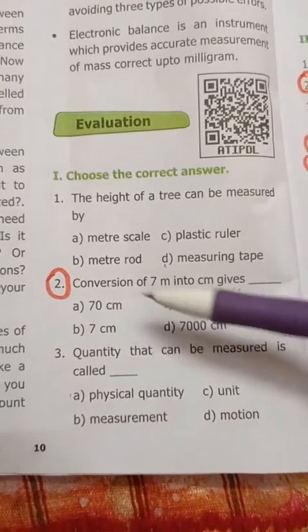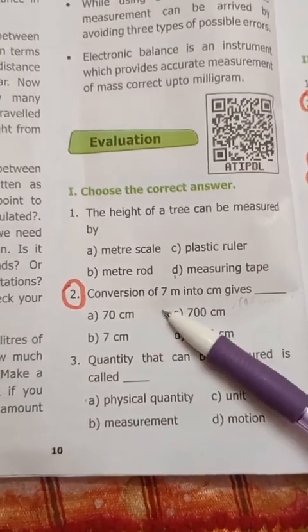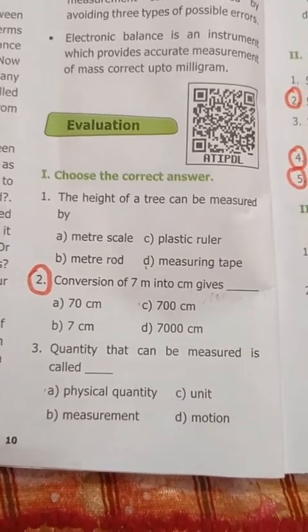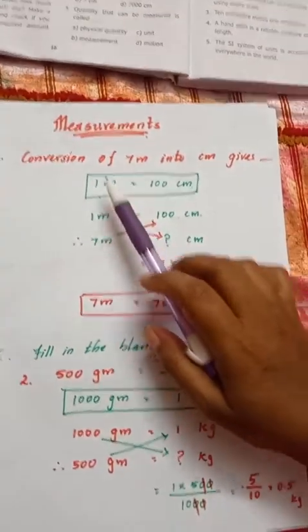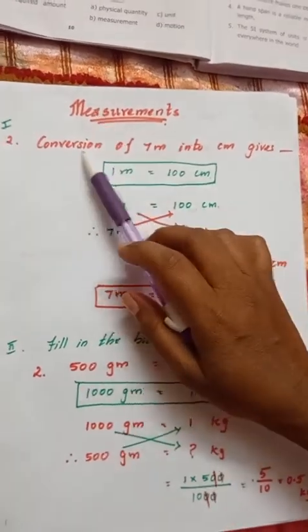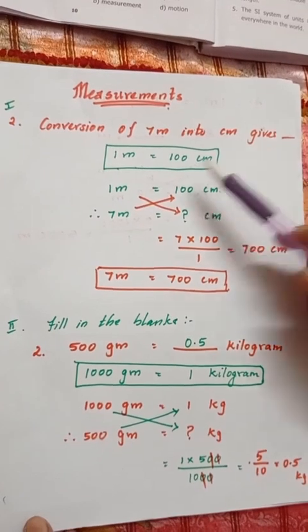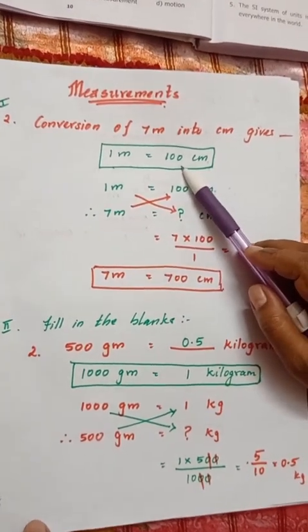Under evaluation, the second question: conversion of 7 meter into centimeter. Now what will be the answer, children? Let's see now. What is the question? Conversion of 7 meter into centimeter. We all know the formula: 1 meter is equals to 100 centimeter.